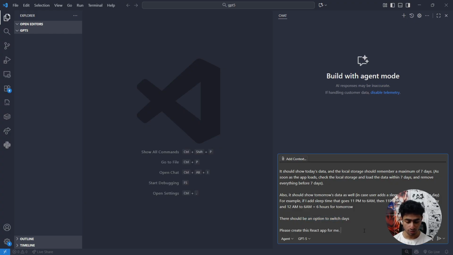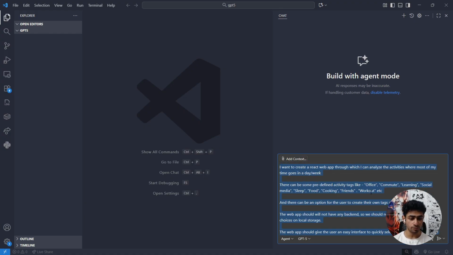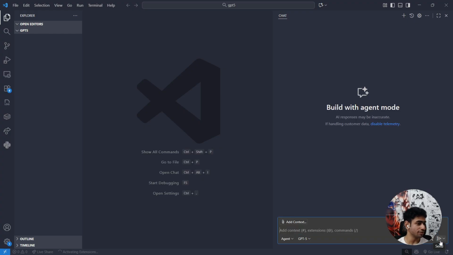Perfect. For local, this app should run on localhost 8080. Okay, I'll just copy this so that I can paste it exactly on Sonnet 4 as well. So let's hit the send button. Let's see how it does.